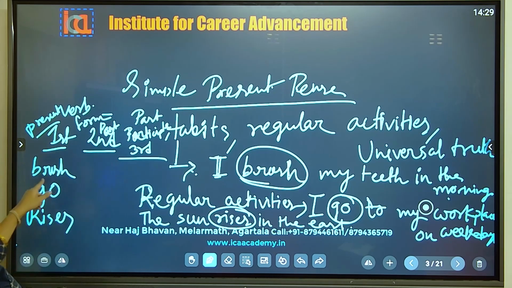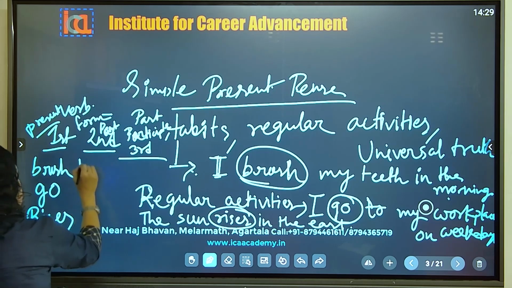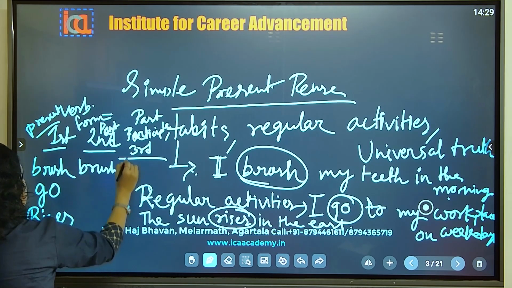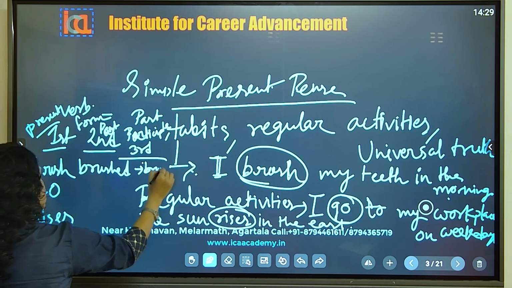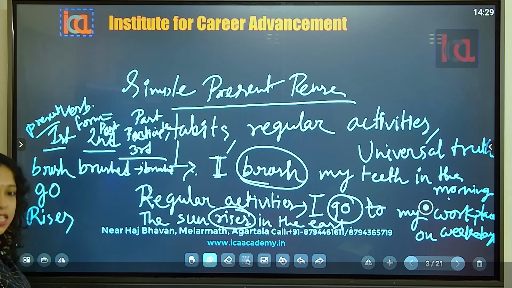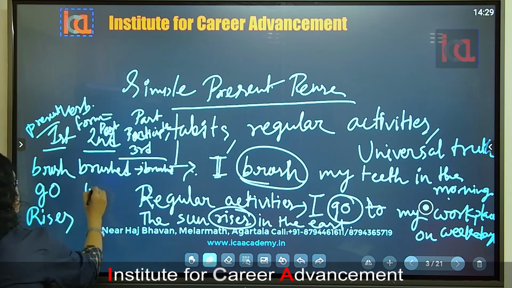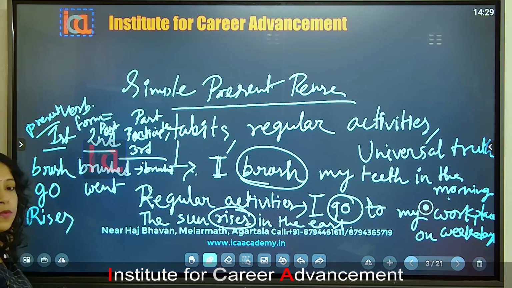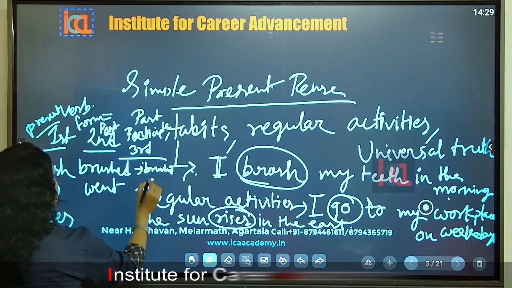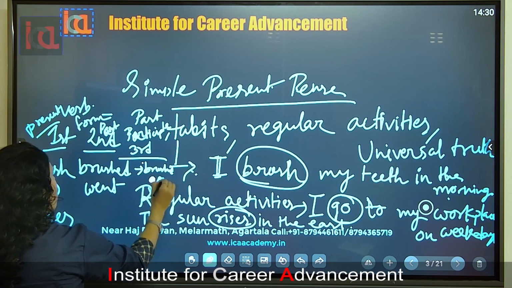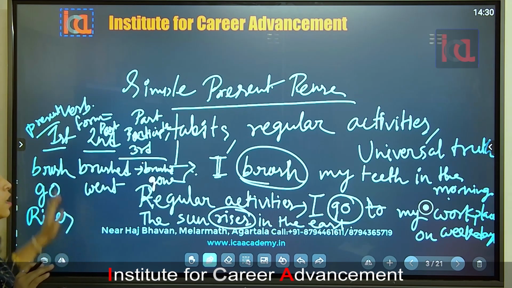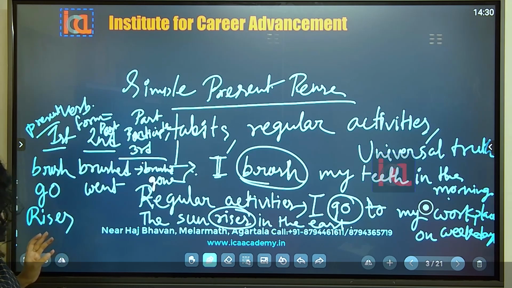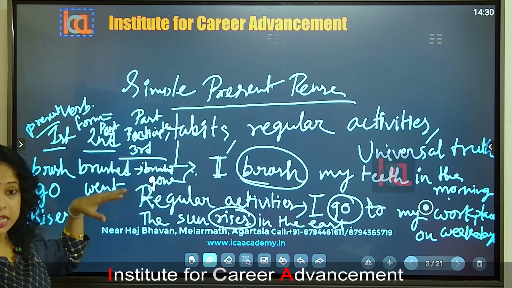Now, what will be the past form of brush? Brushed. What will be the past participle form of brush? Same, brushed. Go: the past form of go is went. The past participle form of go is what? Gone, not went. That's why, whenever we go for learning tense, we have to learn the three verb forms: present form, past form and past participle form, so that we can use them in particular subtypes.